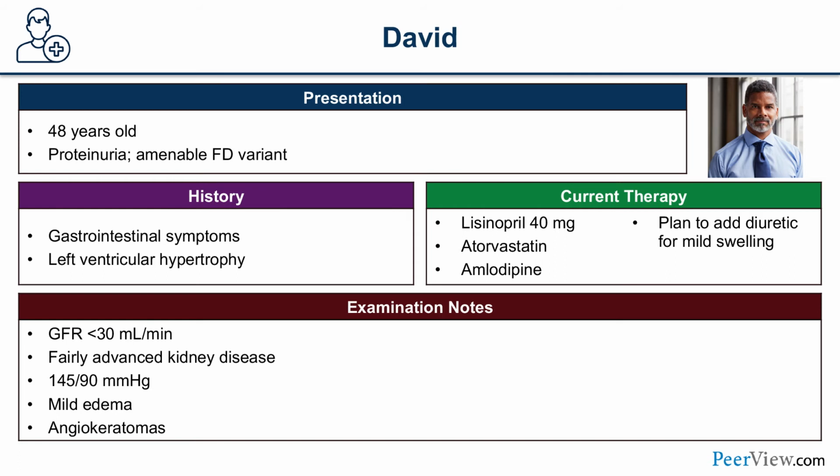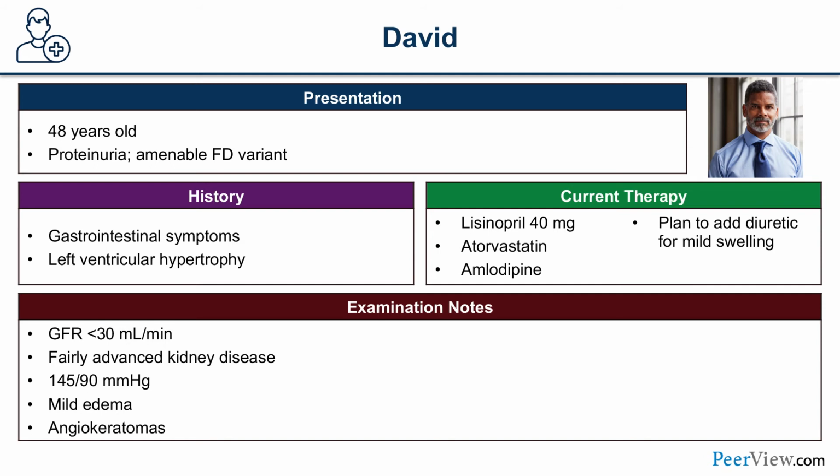So in summary, we have a patient who has Fabry disease. He does have the amenable mutation, but he has what we would call fairly advanced kidney disease based both on GFR and also on the amount of protein he's spilling in his urine. So we discussed his history.